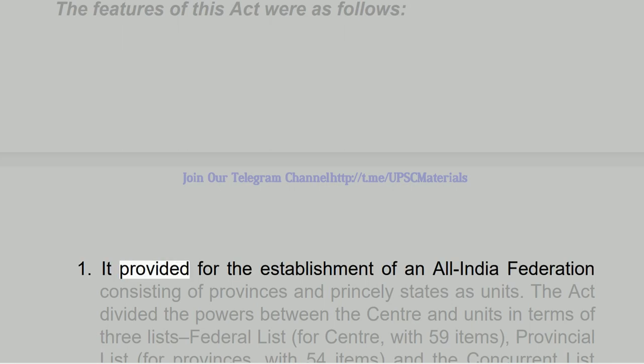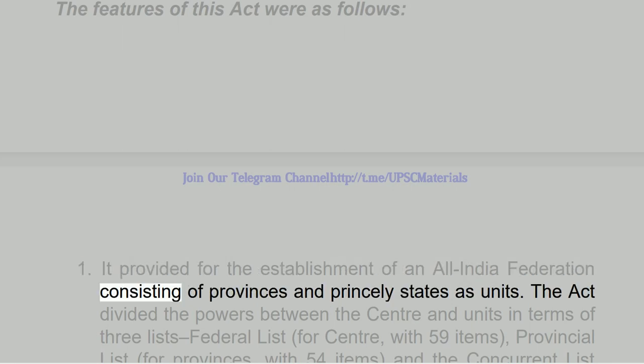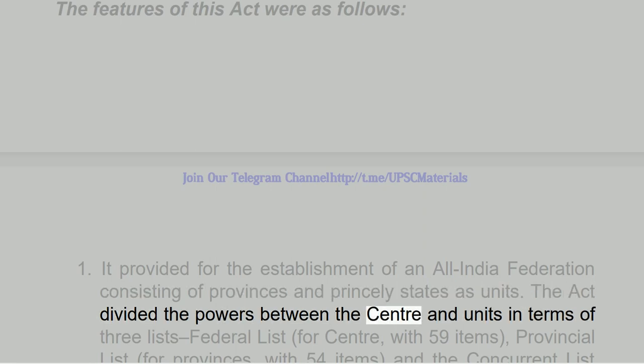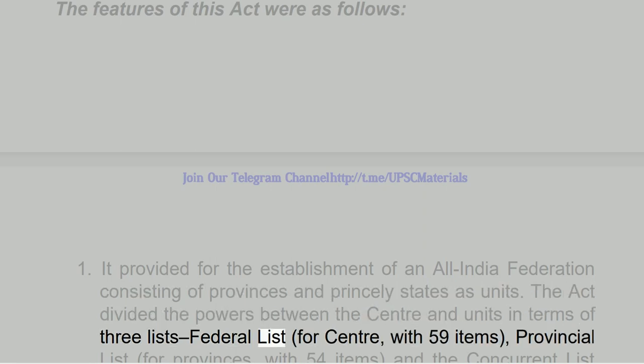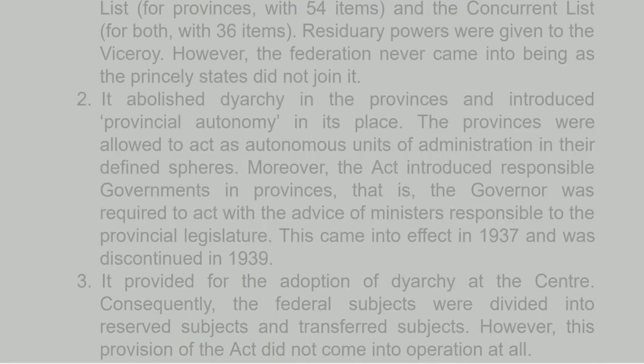1. It provided for the establishment of an all-India federation consisting of provinces and princely states as units. The Act divided the powers between the centre and units in terms of 3 lists: federal list, for centre, with 59 items, provincial list, for provinces, with 54 items, and the concurrent list, for both, with 36 items. Residuary powers were given to the Viceroy. However, the federation never came into being as the princely states did not join it.